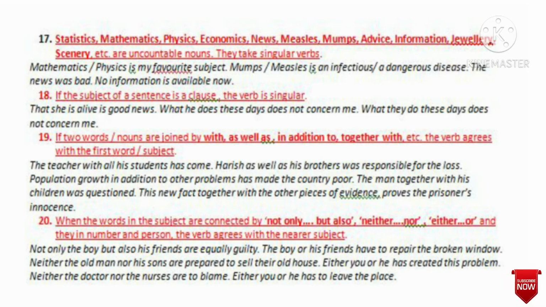Now mark the examples. Not only the boy but also his friends are equally guilty. Here there is the boy, it is singular, but his friends is plural. We used are, the verb, it is plural. Why? Because the nearer subject, friends, is plural, so we used a plural verb. And the boy or his friends have to repair.